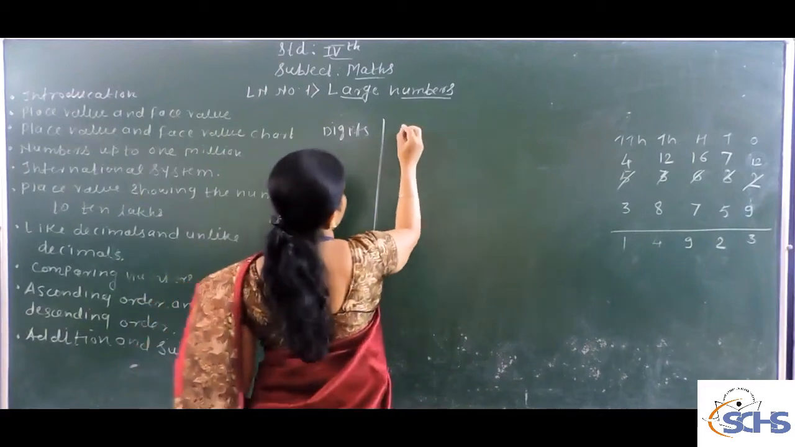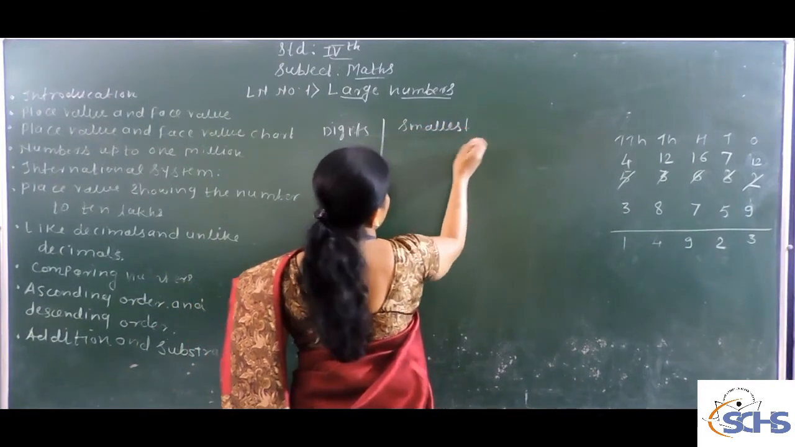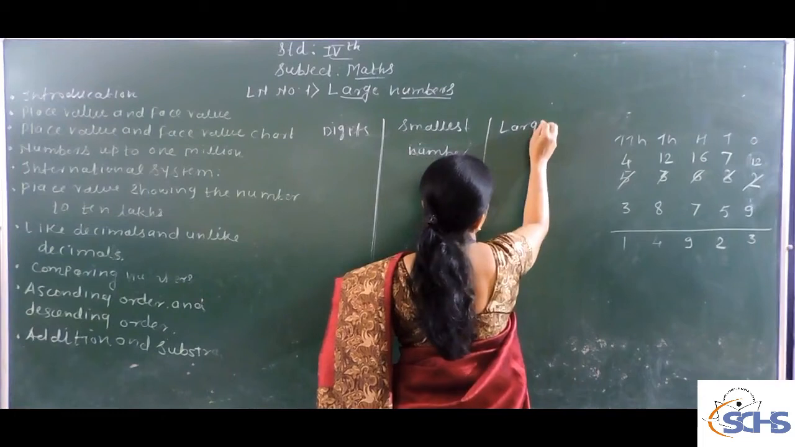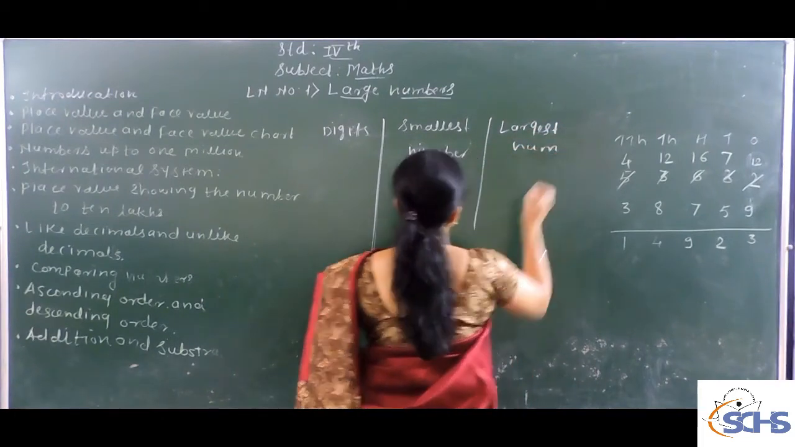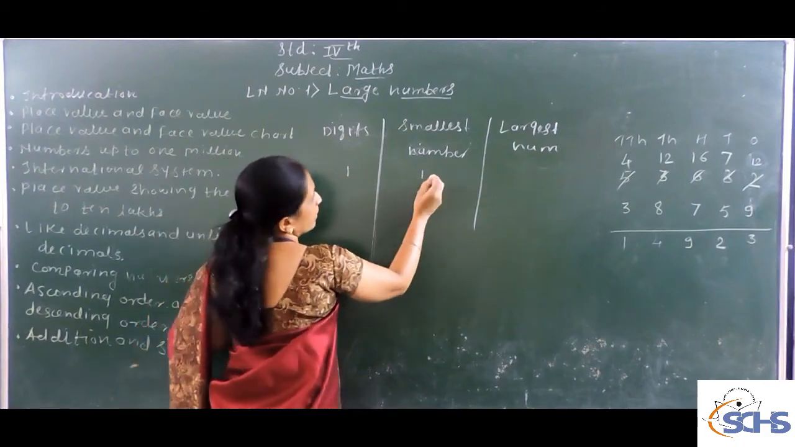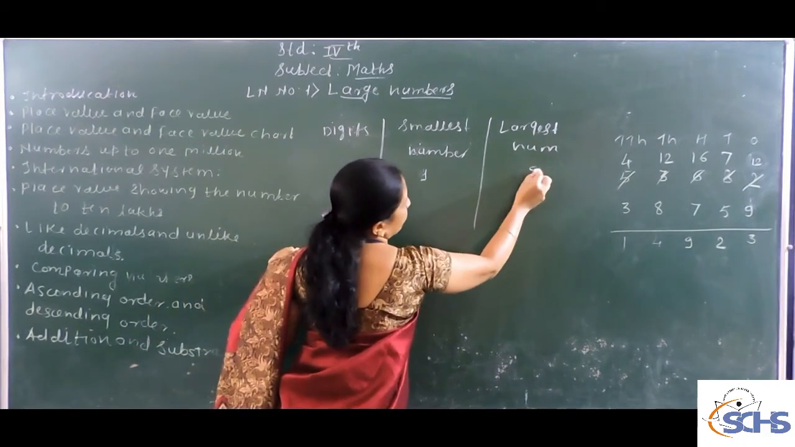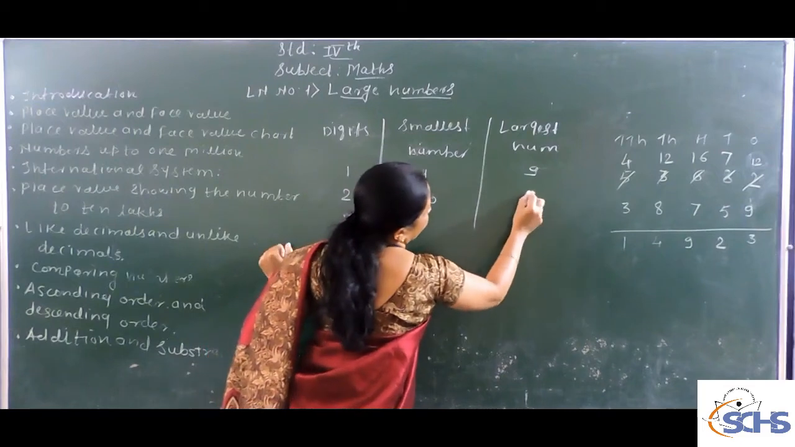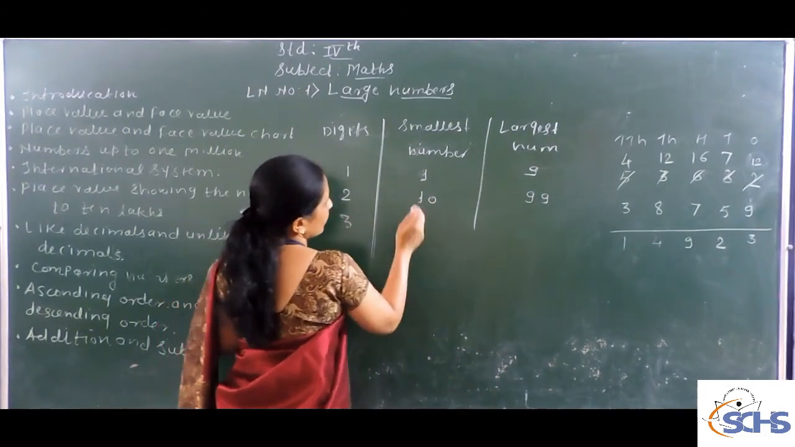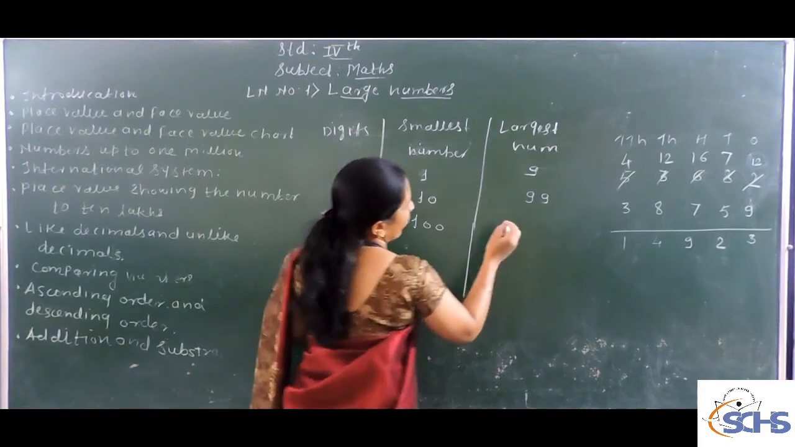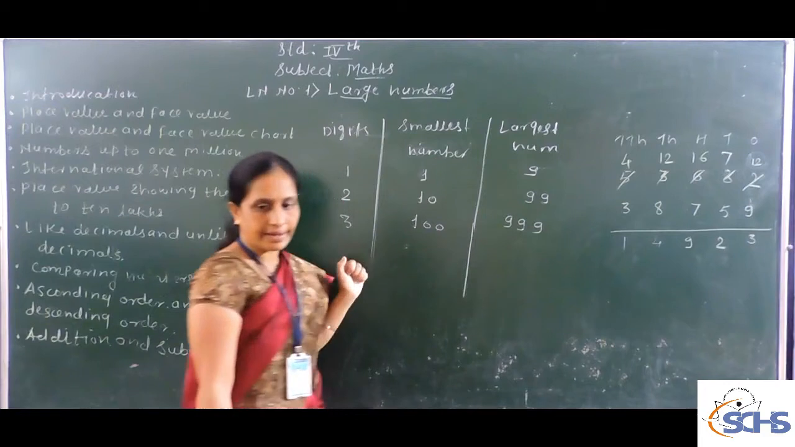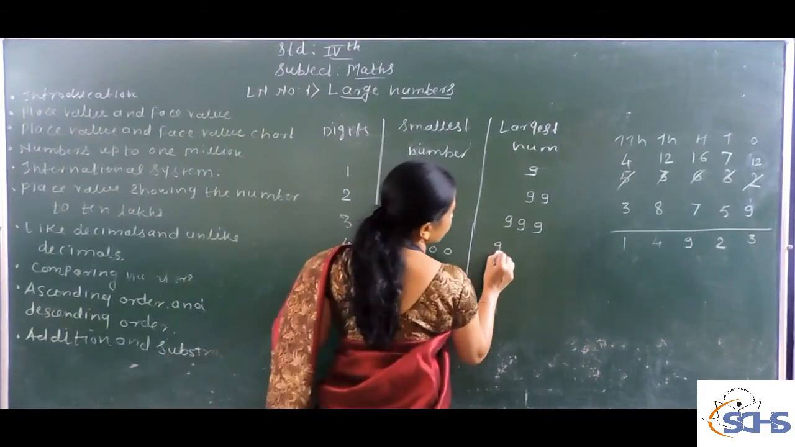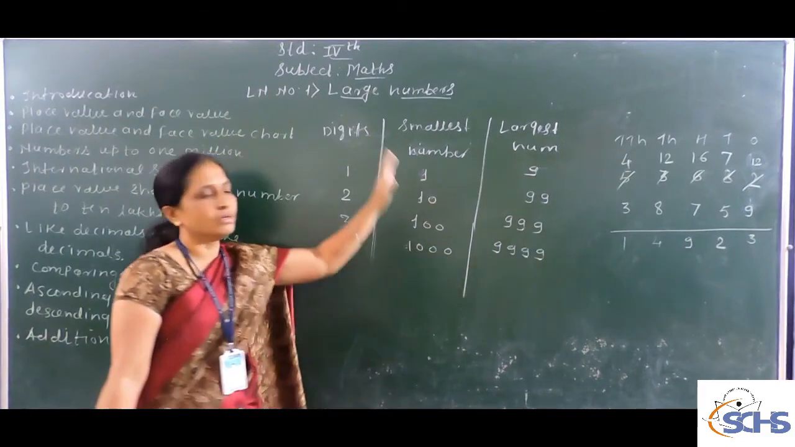This is the digit, the smallest digit, and you can say the smallest number and the largest number. For a 1-digit number, the smallest is 1 and the largest is 9. For a 2-digit number, the smallest is 10 and the largest is 99. For a 3-digit number, the smallest is 100 and the largest is 999. For a 4-digit number, the smallest is 1000 and the largest is 9999. Up to this you learned in 3rd standard.